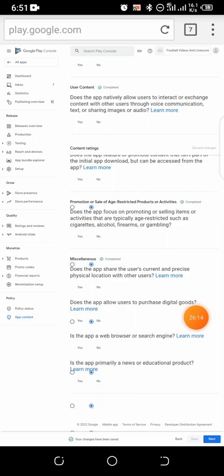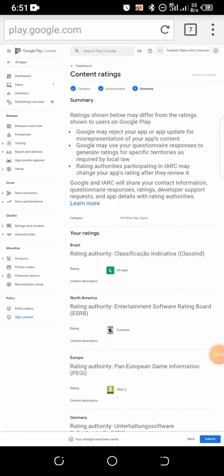You're going to click on save, and the questionnaire has been saved, and you can see. So just click according to your own app. Then I'm going to go on next right now.